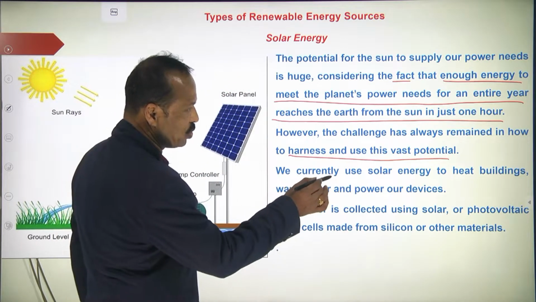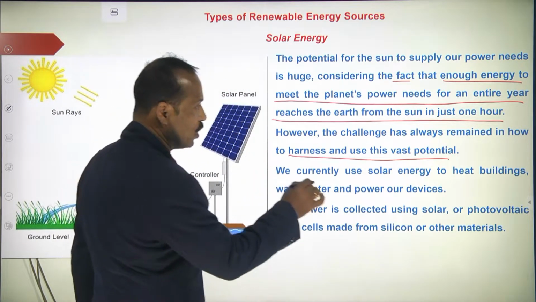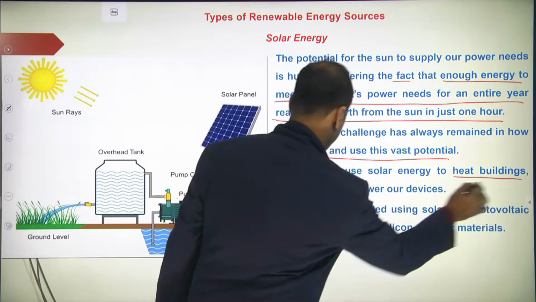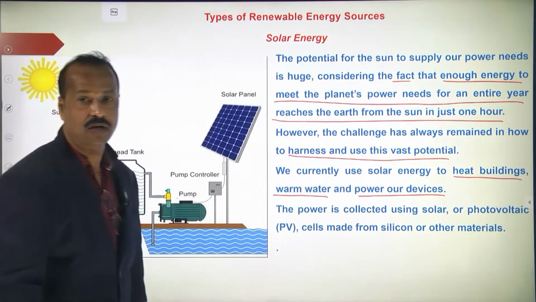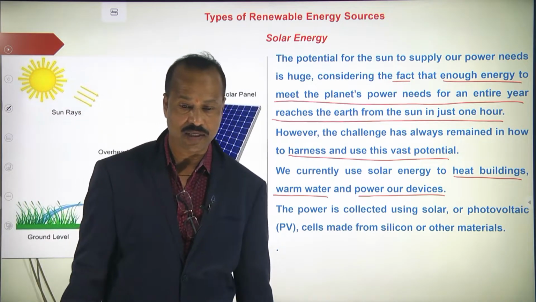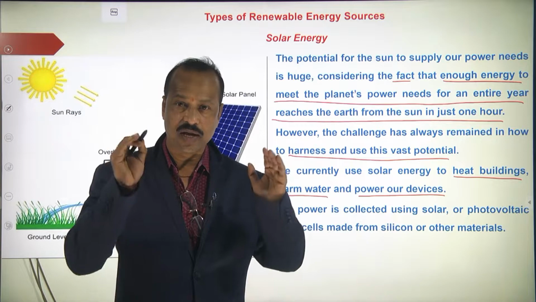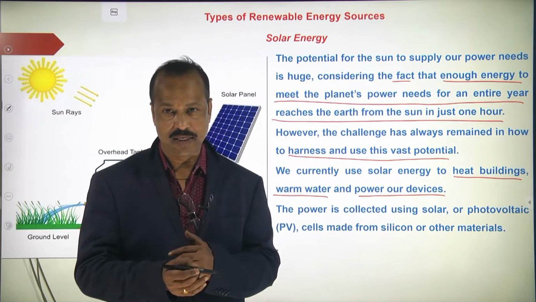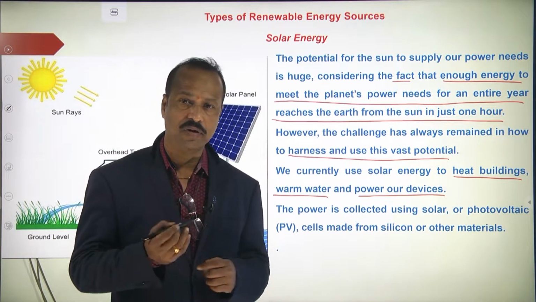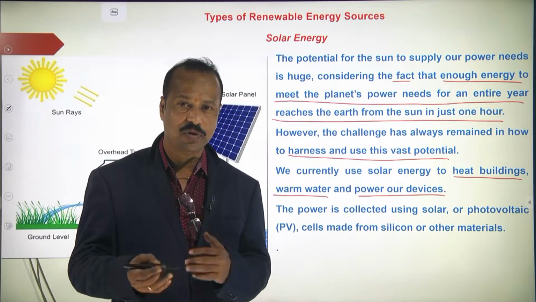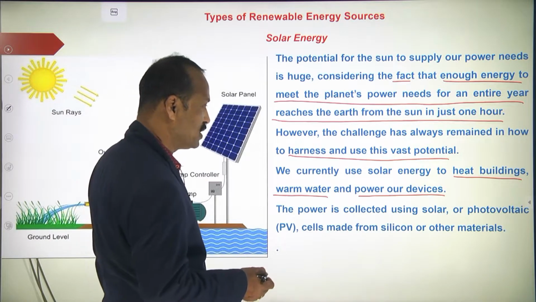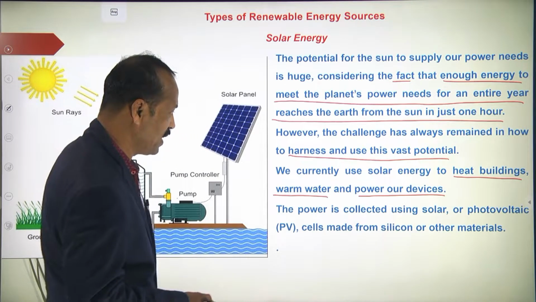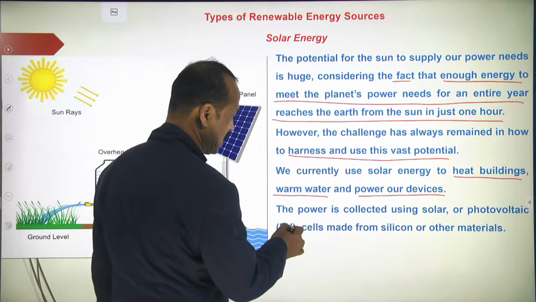We currently use solar energy to heat buildings, warm water, and power other devices. Now we have also started converting solar energy into electrical energy, and by using that electric energy we are converting it into heat energy. So like this, some processes are going on, and the power is collected using solar or photovoltaic cells made from silicon or other materials.